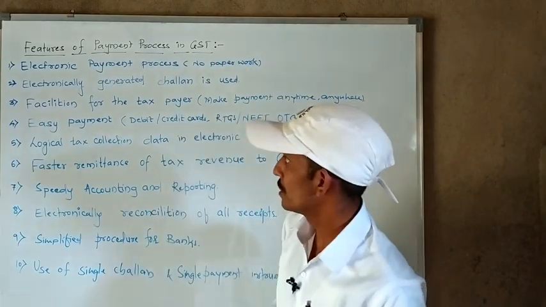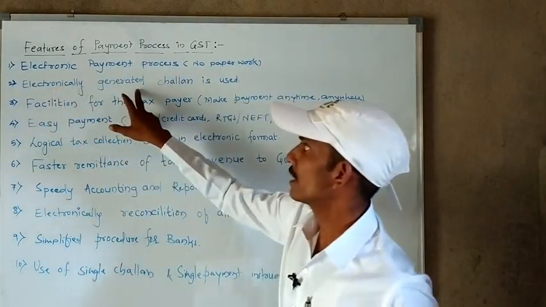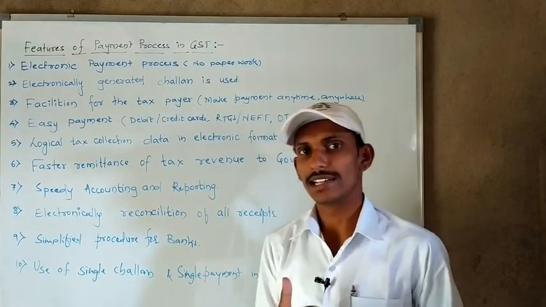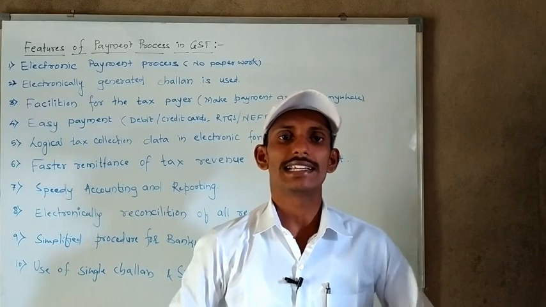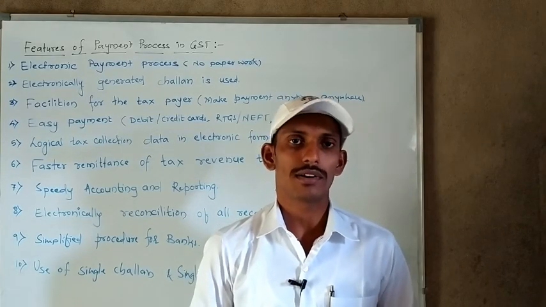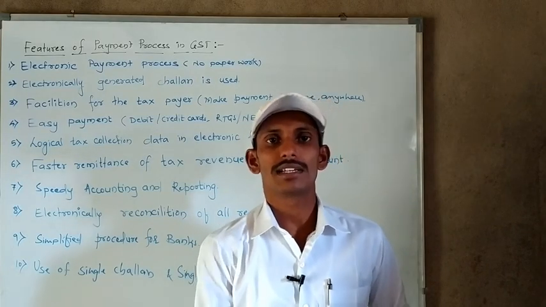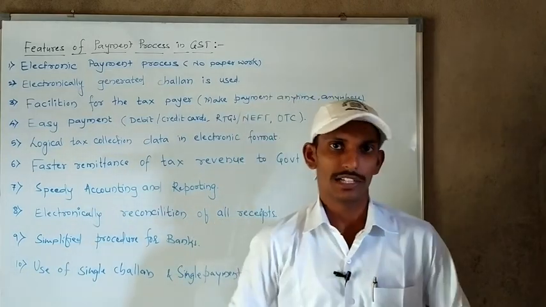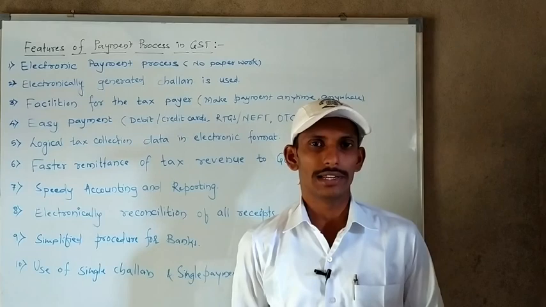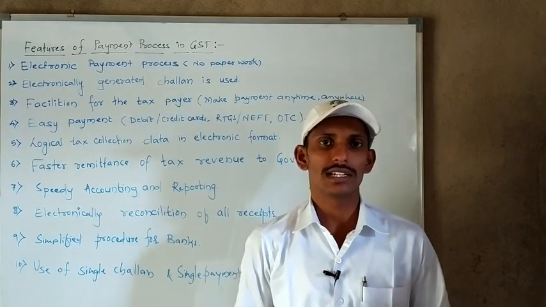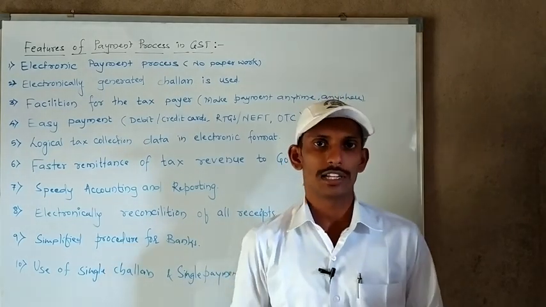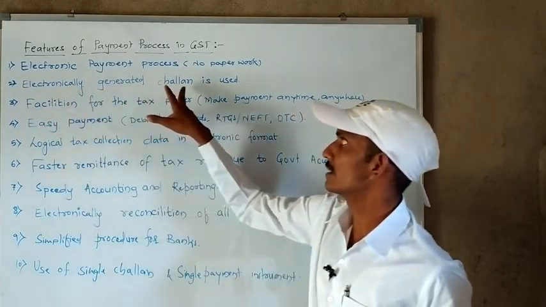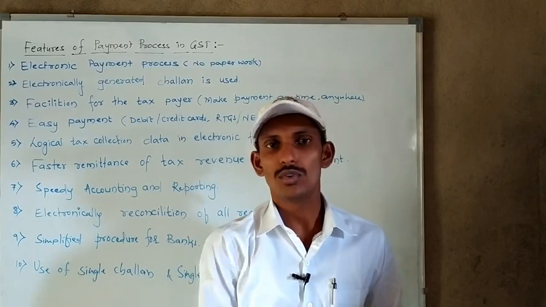Then the second feature: electronically generated challan is used. As I told you, in the earlier system we used to take a hard copy of the challan. But now, when a taxpayer needs to make a payment to the government, he has to generate the challan in soft copy only, and fill it in electronically. So only an electronically generated challan is used, no hard copy.